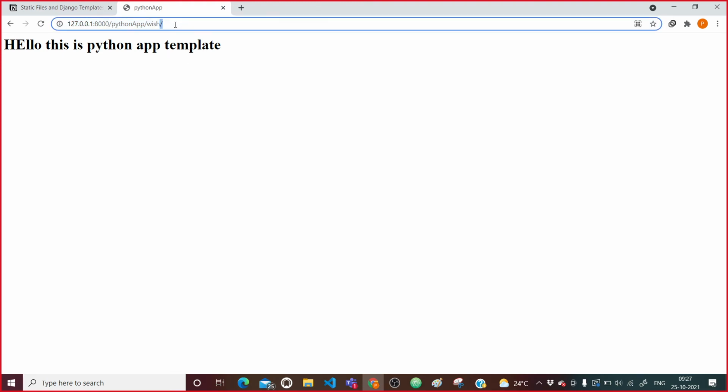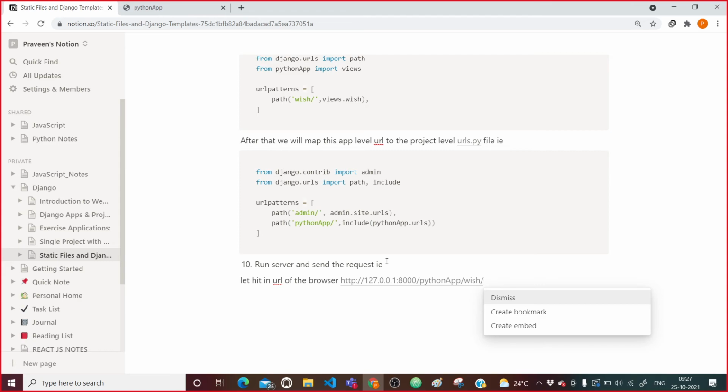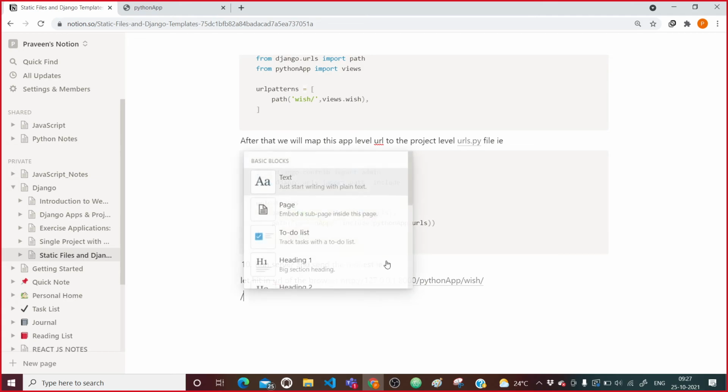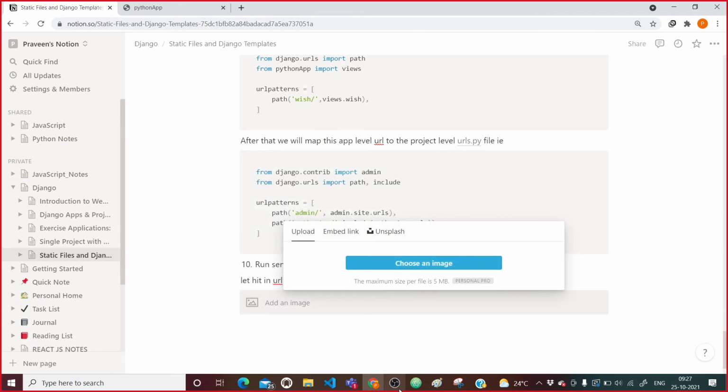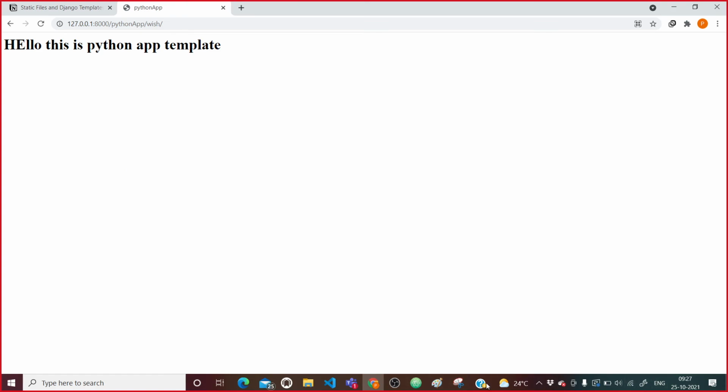So I will copy this, come here, and say let's hit it in the url of the browser. This is what we hit, and in that response we will be getting an image, and that image I will be generating from here.